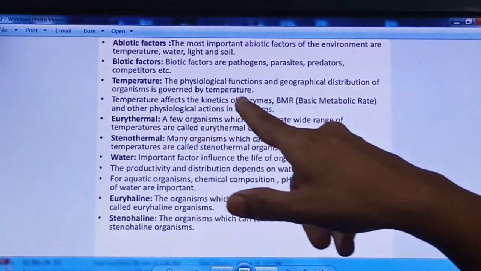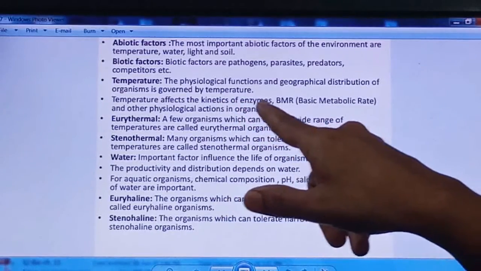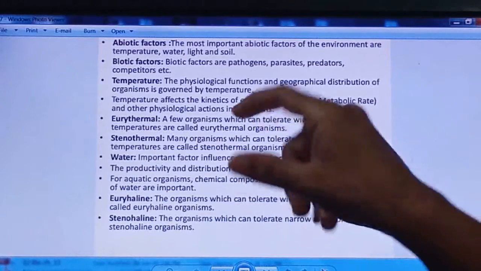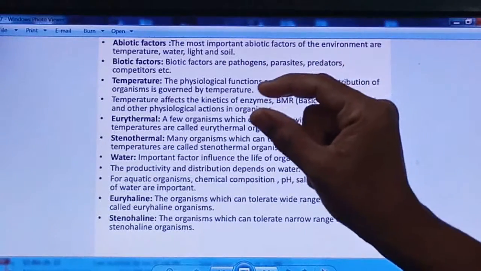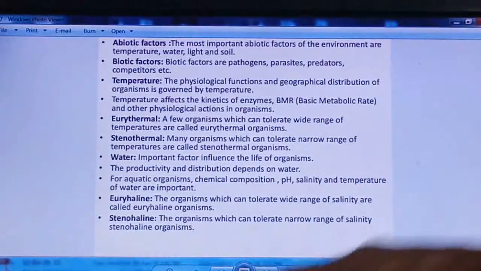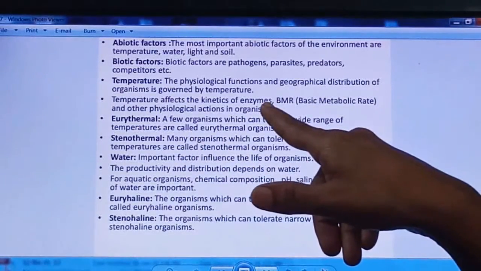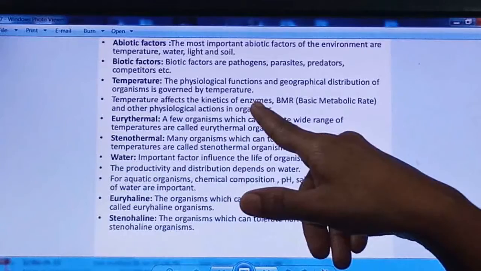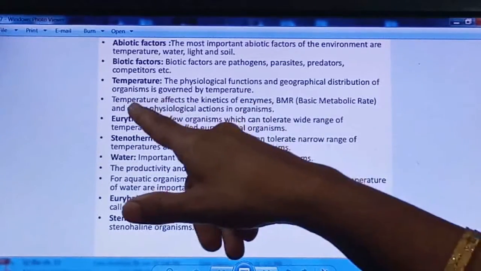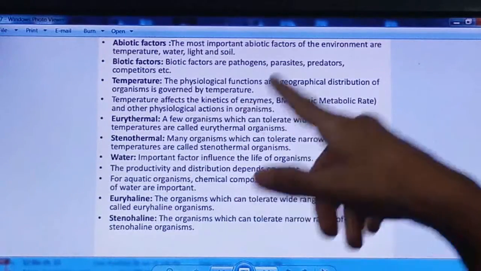It affects the kinetics of enzymes. Enzyme function again occurs in a very small range of temperature. At increased temperature, enzymes will be inactive. At low temperature also, enzymes will become inactive, right? So in the functioning of enzymes, temperature plays a very important role.